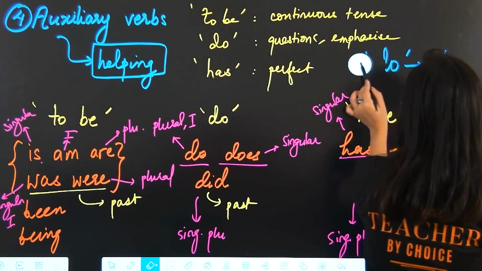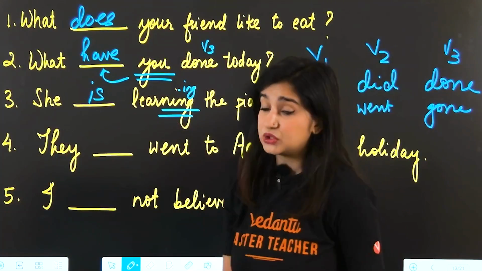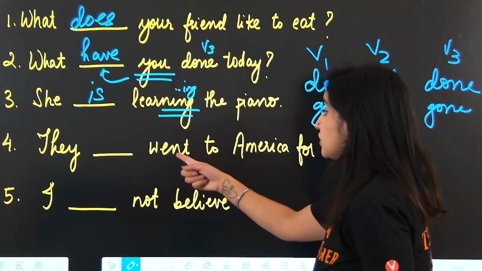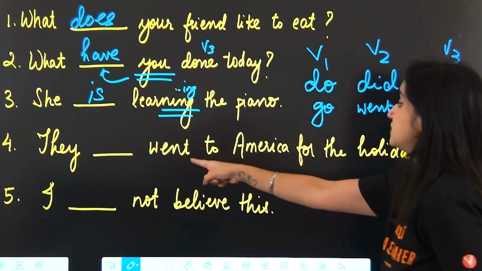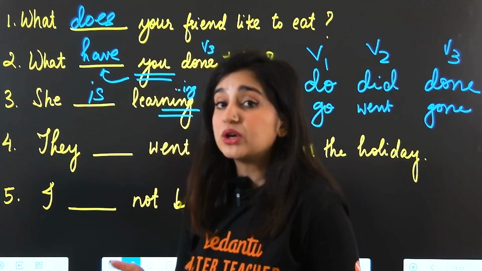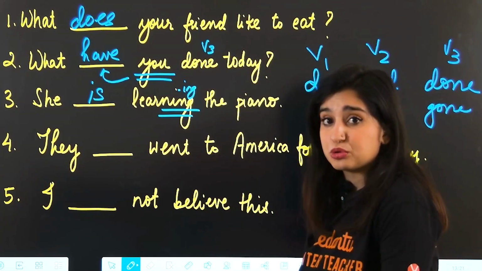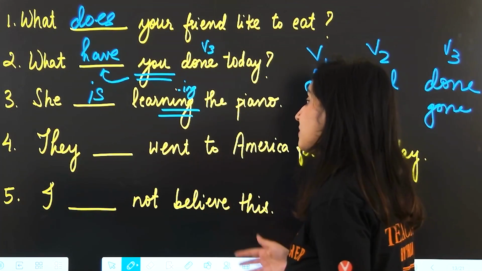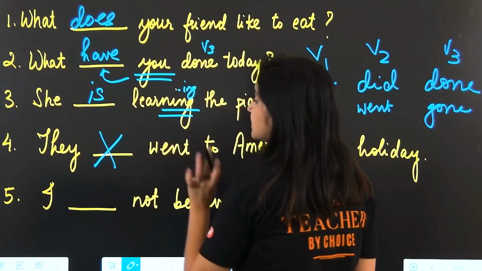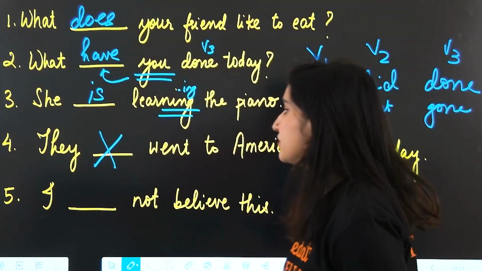So here, even if we wanted to add emphasis using do, we cannot do that because the V2 form is being used, not the V1 form. If we want to use do and add emphasis, what do we have to say? They did go to America for the holiday. They did go to America. Okay, but here we have went, so we don't need a helping verb here. This sentence does not require a helping verb.